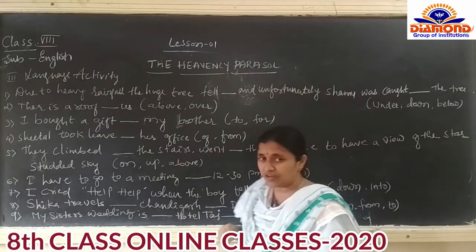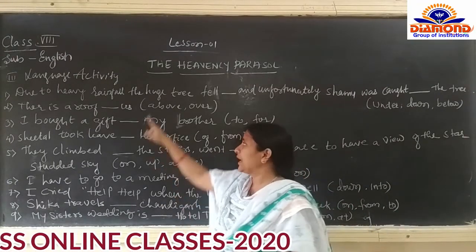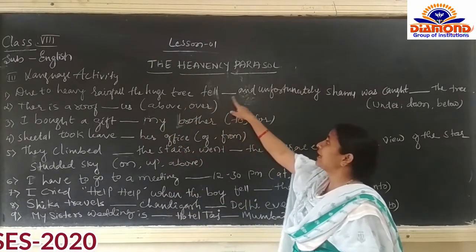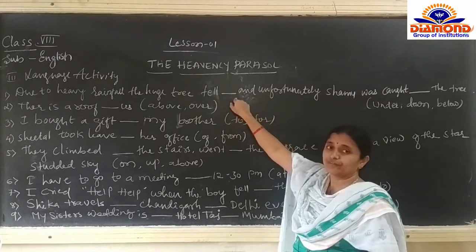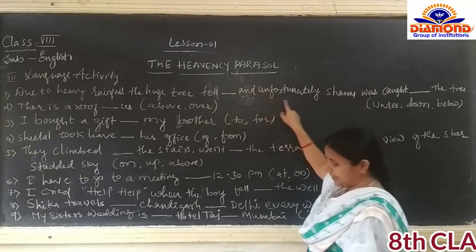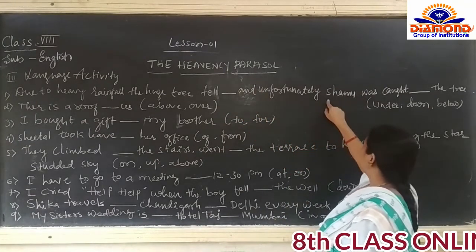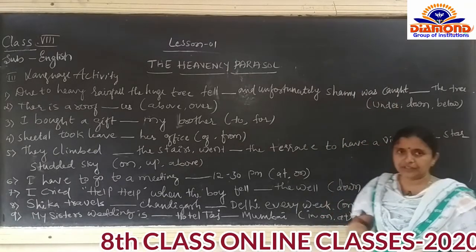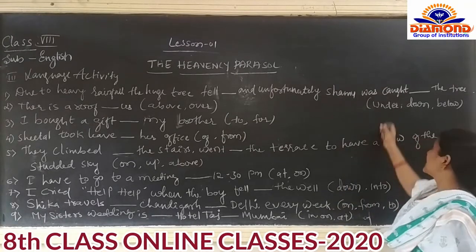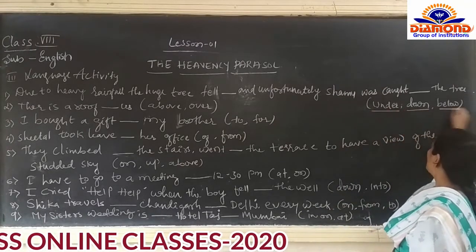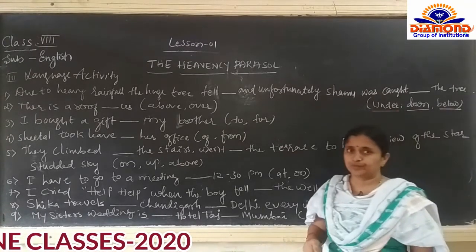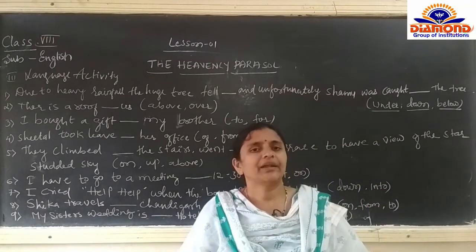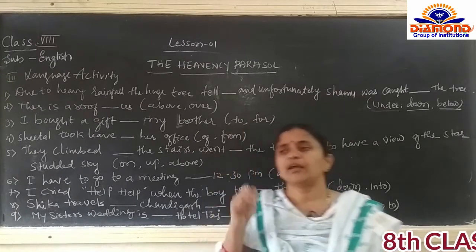Here, due to heavy rainfall, the huge tree, the tree was very huge, fell and unfortunately Shamu was caught the tree. Which prepositions are given here? Under, down and below. The 3 prepositions they have given, that is first one is under, down and below.